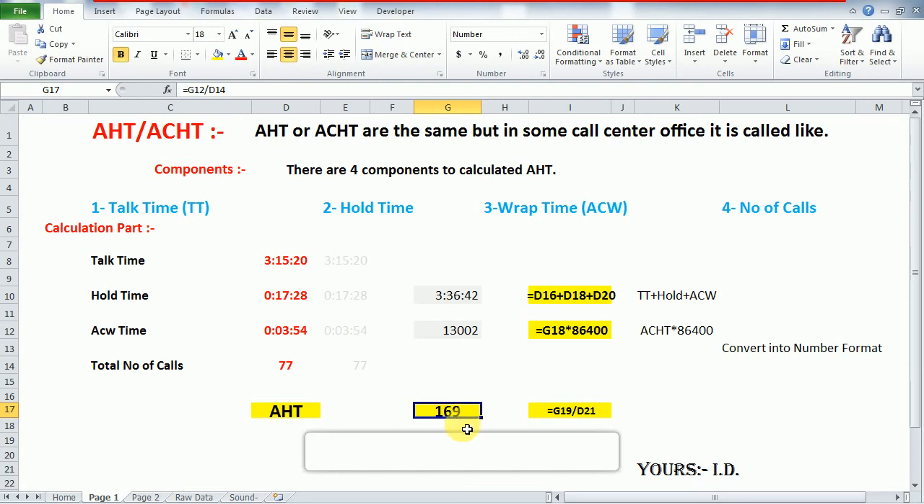So guys, I hope you understand the formula for ACHT. I'm revising the formula again: the total talk time, hold time, wrap time divided by number of answered calls is called ACHT.